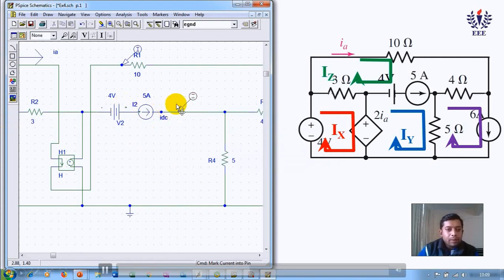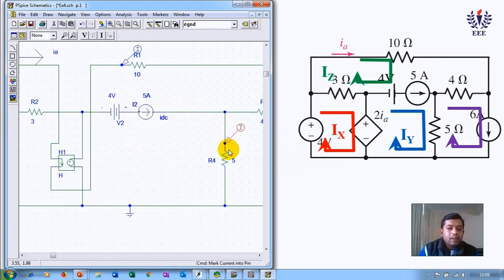Then where do I place? If I place here, I get IY minus IX. So if I place here, what do I get? I get IX minus IY. So where should I place to get IY? You can pause the video, analyze, and once you have done your answer, you can just play the video and see.